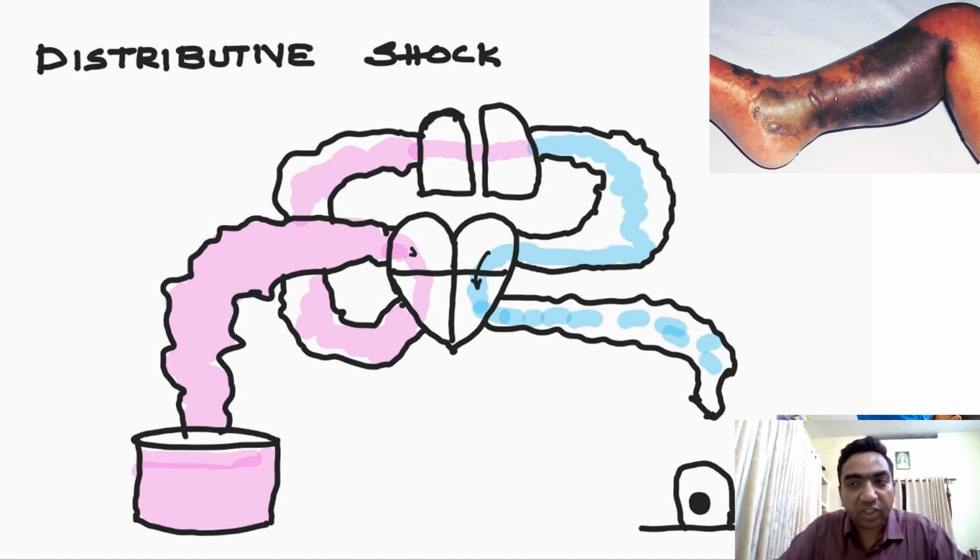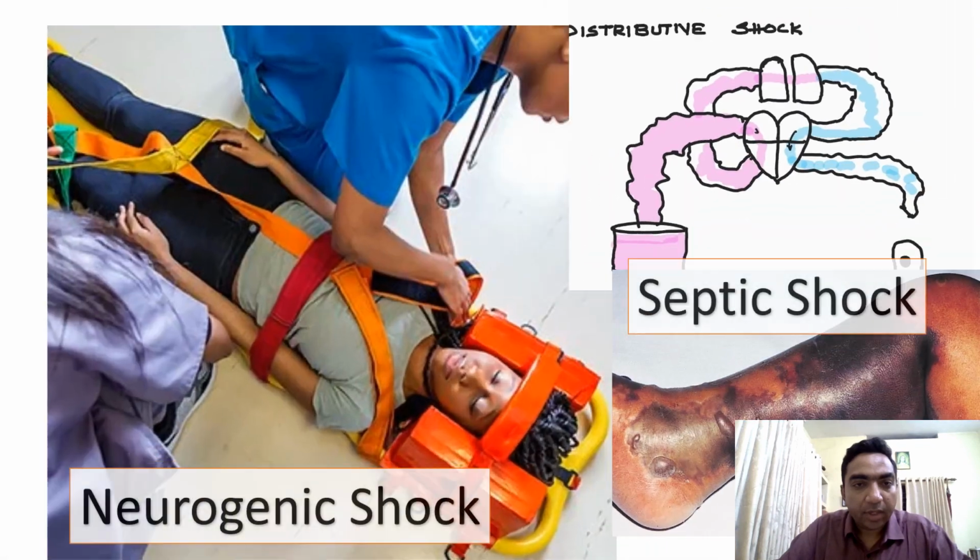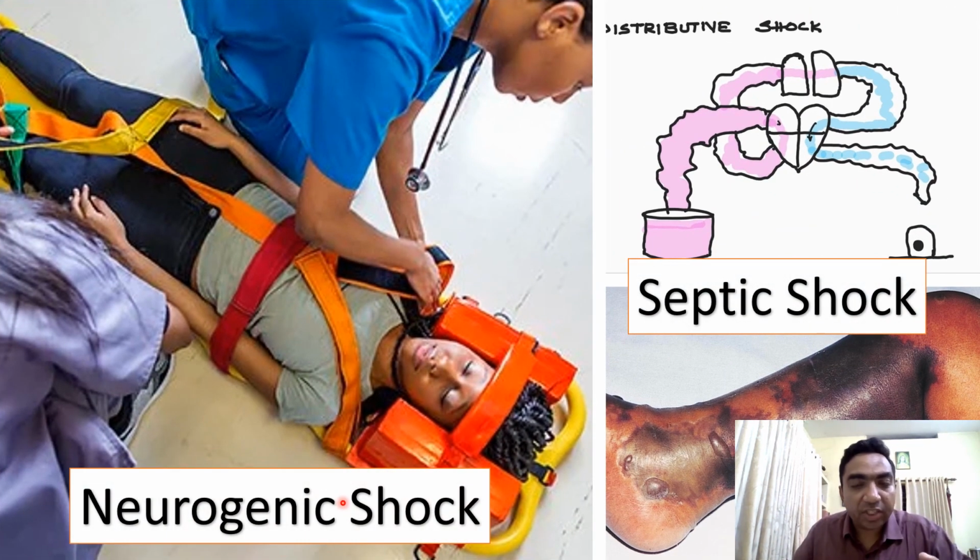The causes of distributive shock are: it can be either a neurogenic shock or a septic shock. In septic shock, the toxins produced from the sepsis will reach the peripheral circulation, will reach the vessels, and will cause vasodilatation. In case of neurogenic shock, there will be absent or decreased sympathetic activity, and it will result in vasodilatation. The normal sympathetic activity is the reason for vasoconstriction.